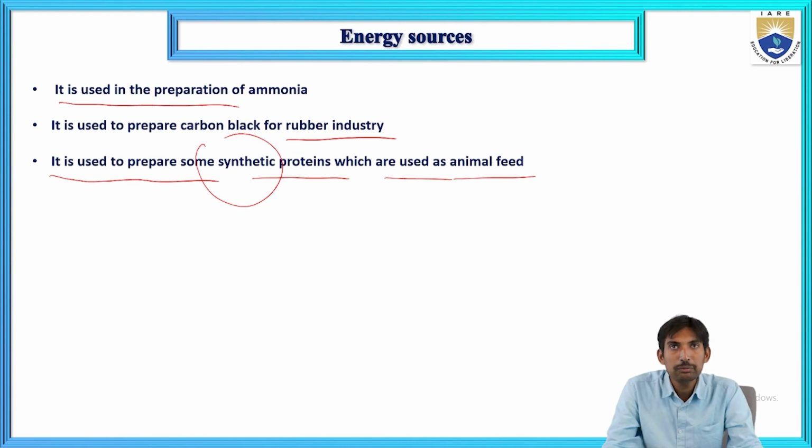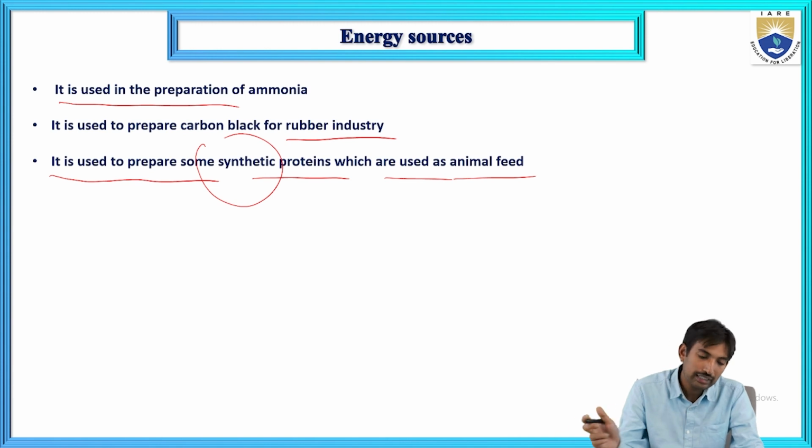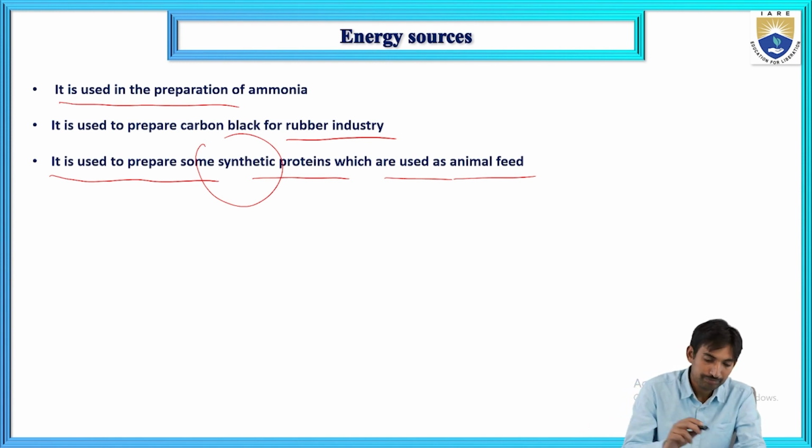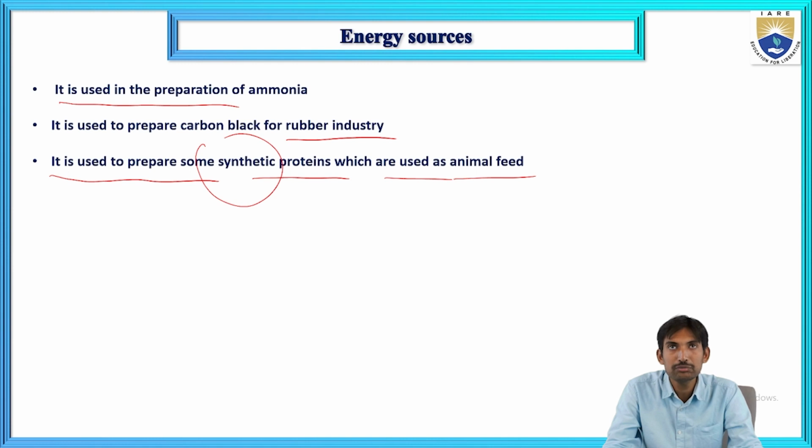It is used in the preparation of ammonia. It is also used to prepare carbon black for the rubber industry. It is used to prepare some synthetic proteins, and these synthetic proteins can be used in animal feed.